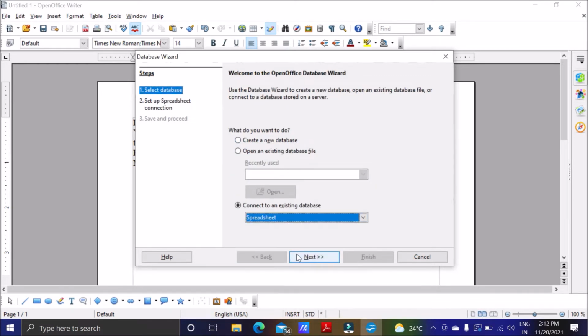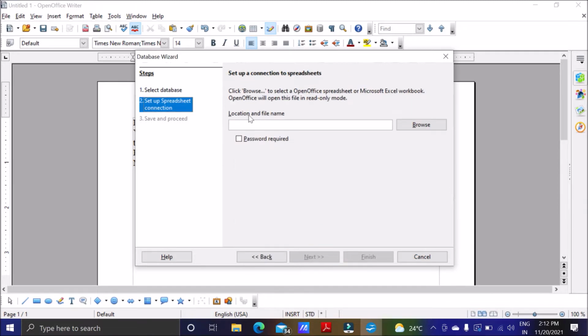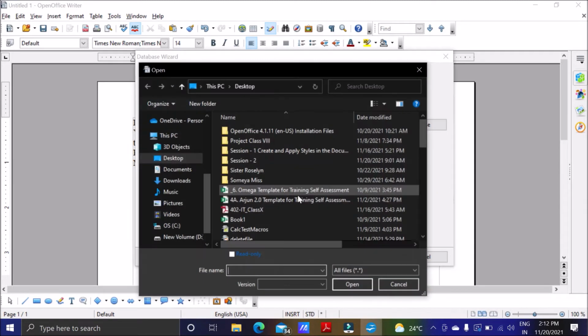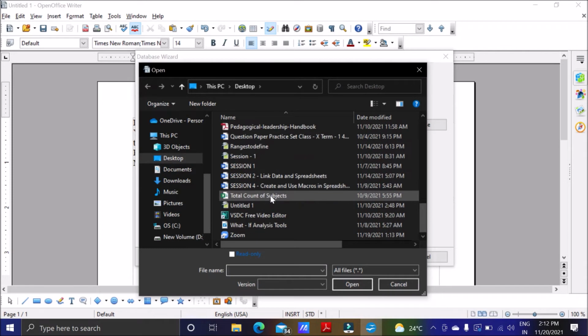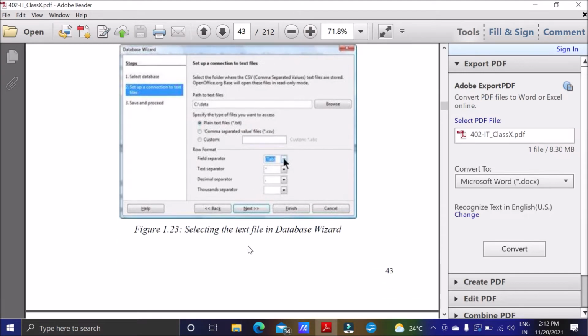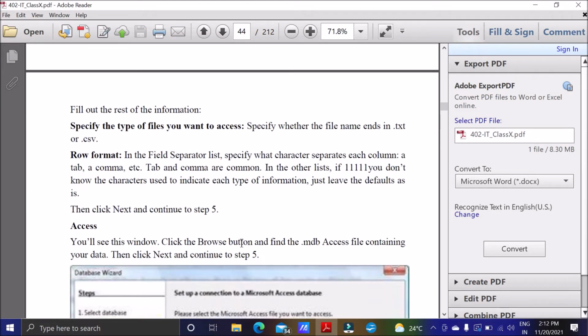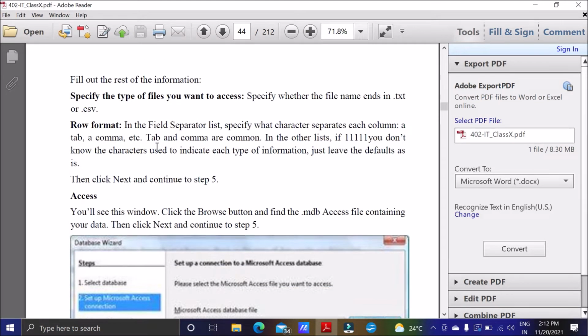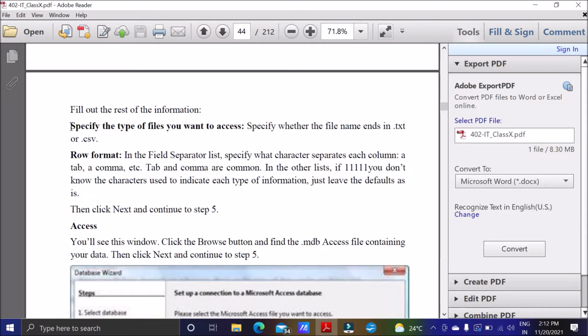Suppose I go for a spreadsheet, then it will ask me to locate the file where it is. There are so many spreadsheet files that we can get from here for the data. Or when you take text file, then you have to specify the type of the file you want to access.